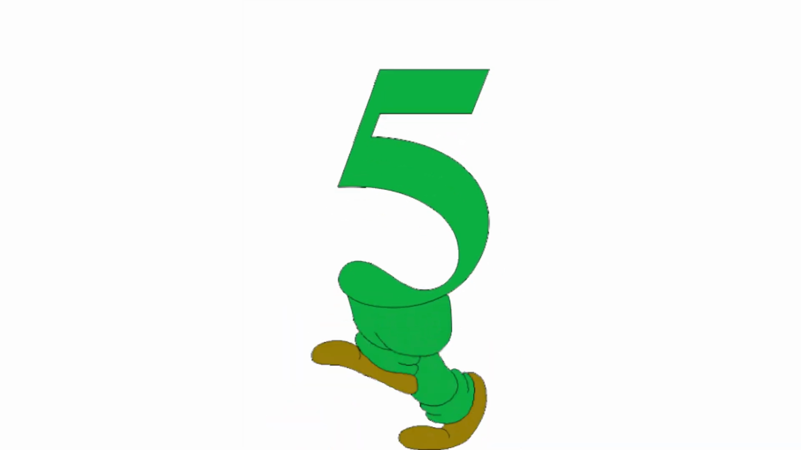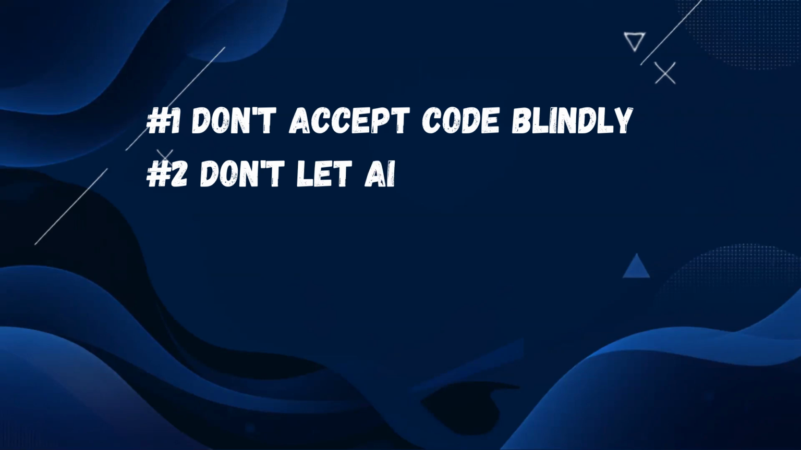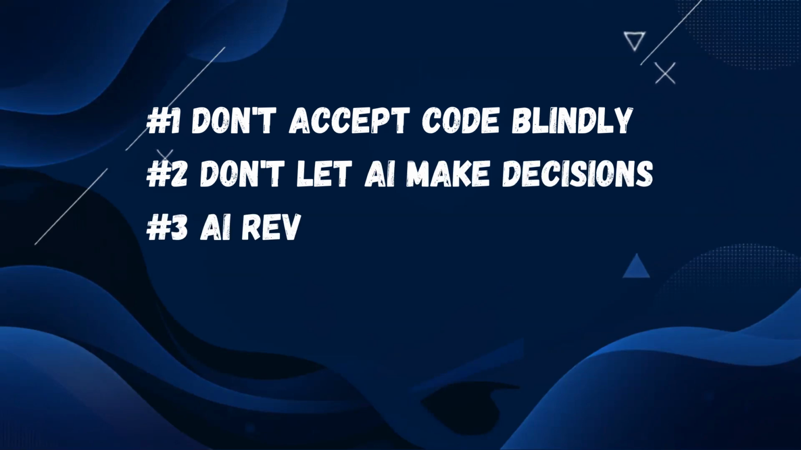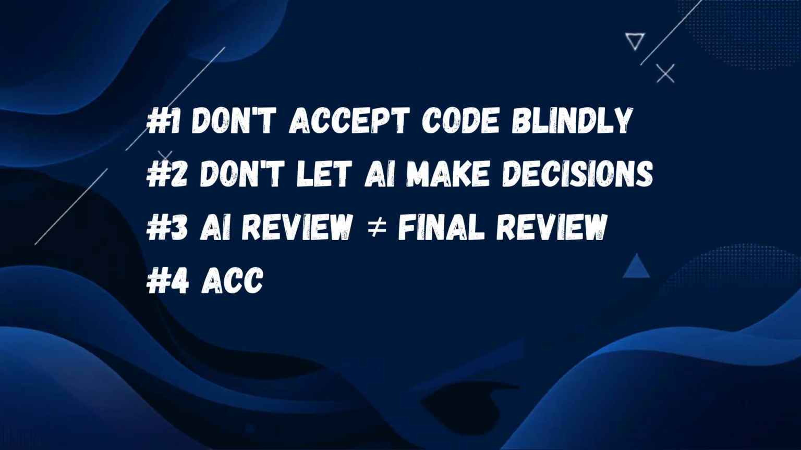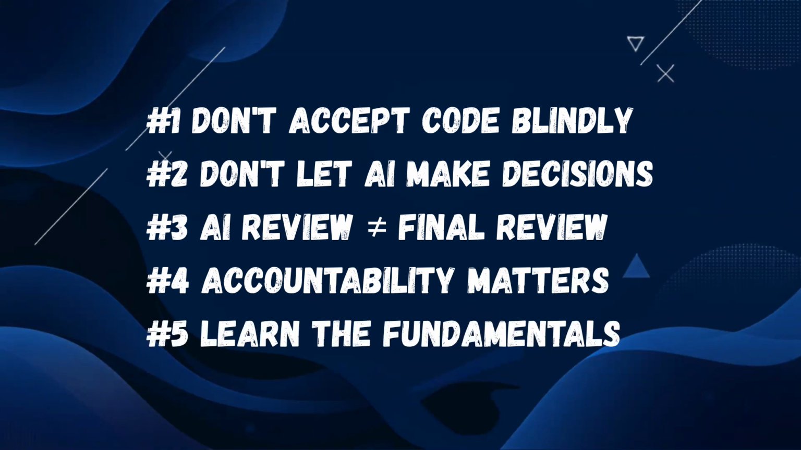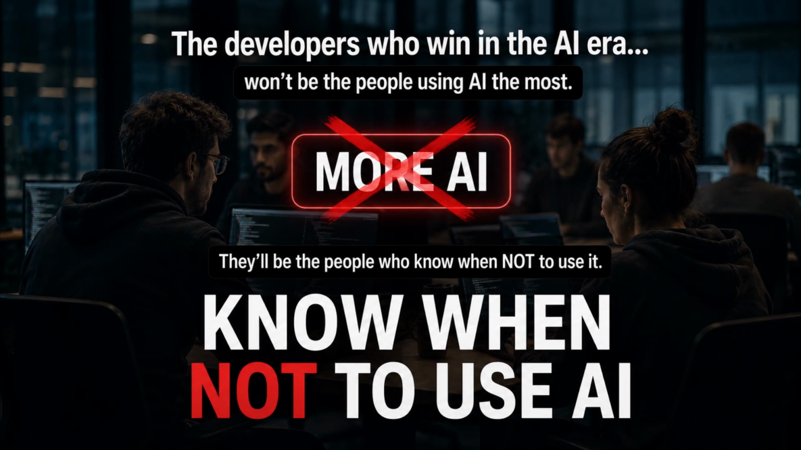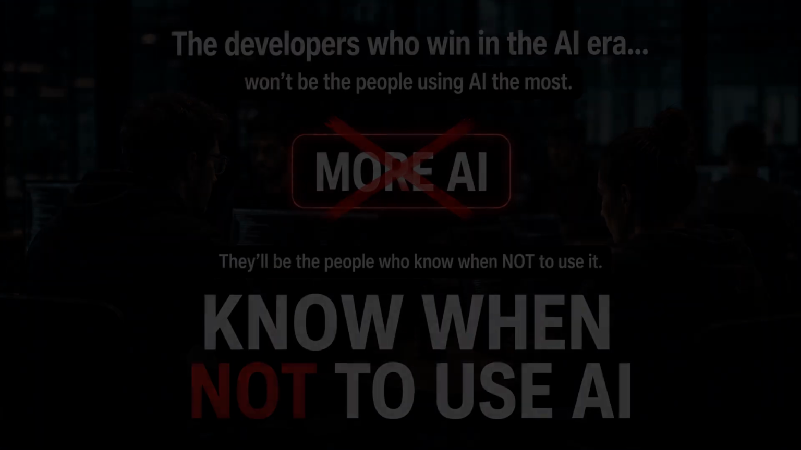So, 5 mistakes. Blindly accepting code you don't understand. Using AI for a decision it has no context for. Treating its review comments as a final judgment. Reaching for it in moments that need real ownership. And letting it replace your fundamentals instead of accelerating them. But here is the bigger lesson. The developers who win in the AI era won't be the people using AI the most. They'll be the people who know when not to use it.